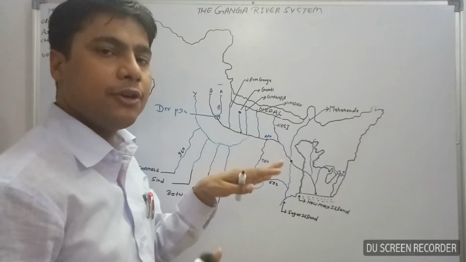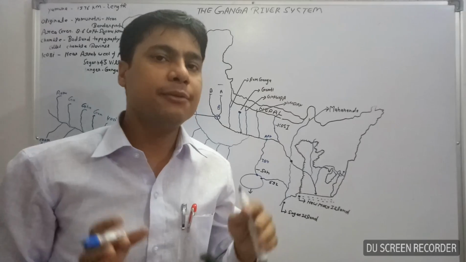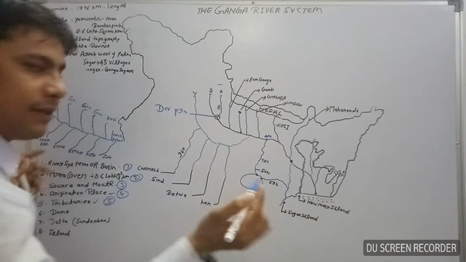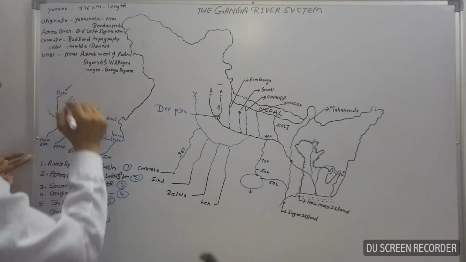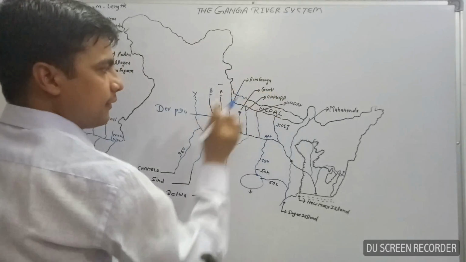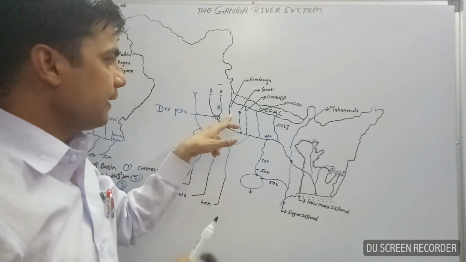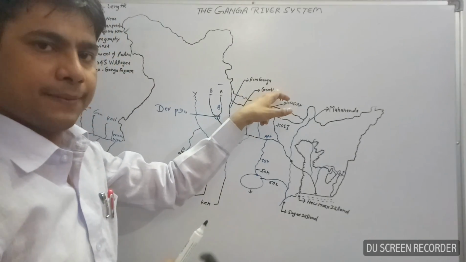The important left hand tributaries of the Ganga river, you can see in this figure, first of them is Ram Ganga. Here you can see Ram Ganga. Second, Gomti river.